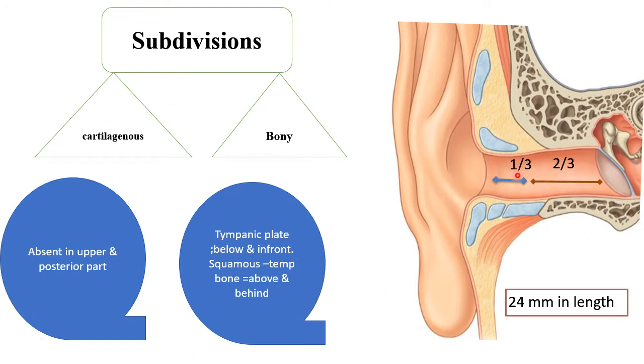This cartilaginous part is continuous with the cartilage of the auricle, and it is absent in the upper and posterior part, whereas the bony part is made up of the tympanic plate below and in front, whereas above and behind it is made up of the squamous part of the temporal bone.